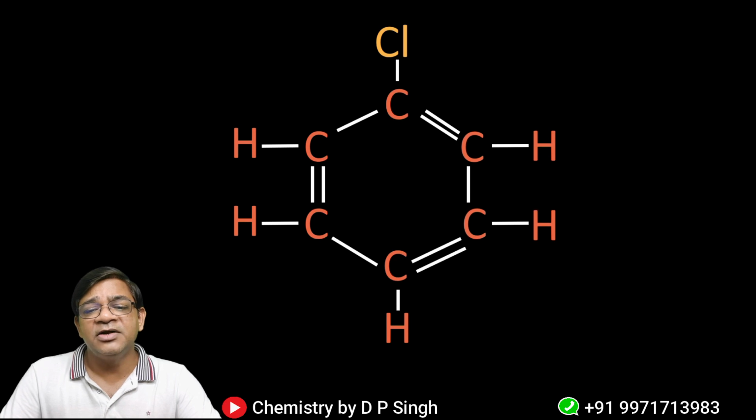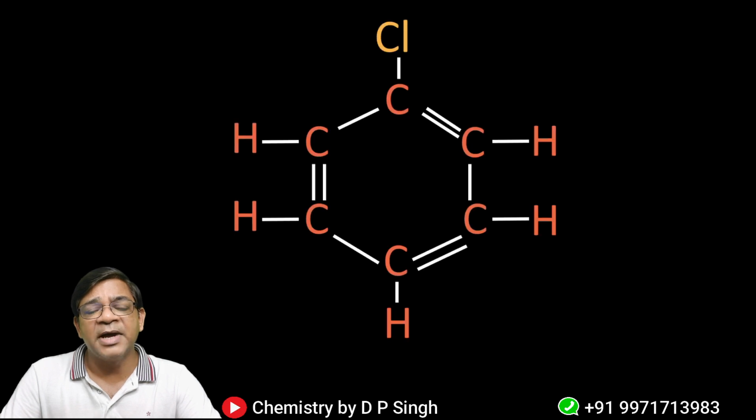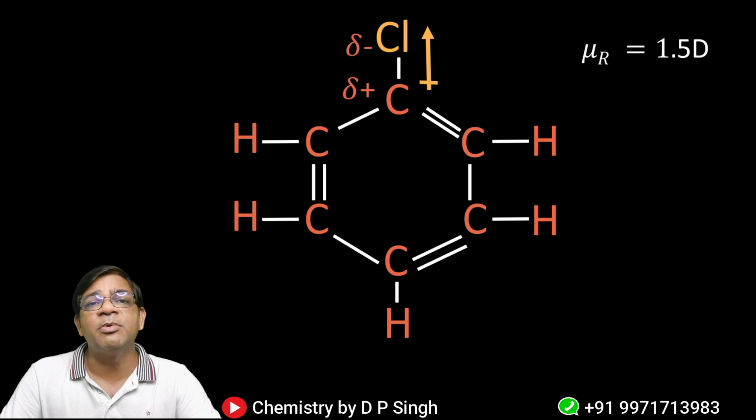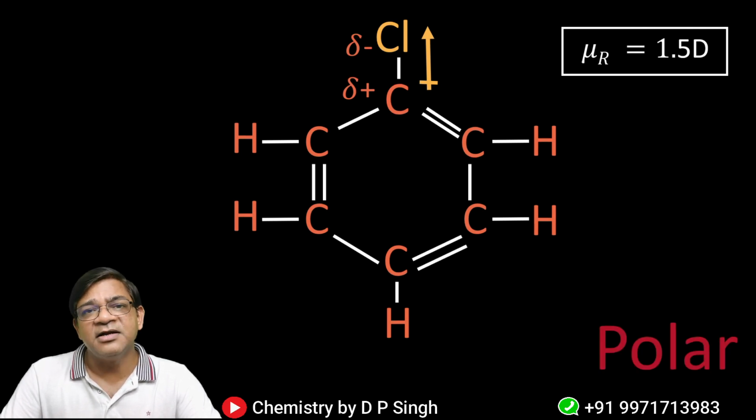You see that 5 bonds are C-H bonds, means hydrocarbon bonds. So there will not be any polarity in those bonds, but Cl is more electronegative than carbon, so it will take the shared electron pair towards itself. Because of that reason, Cl will acquire partial negative charge and carbon will acquire partial positive charge. Due to this reason, chlorobenzene is a polar molecule and its resultant dipole moment is 1.5 D. Because of this, chlorobenzene will be deflected in the electric field and it will move towards the charged comb.